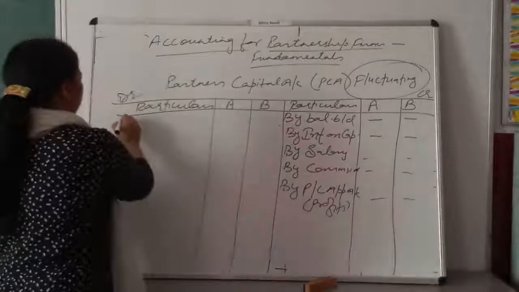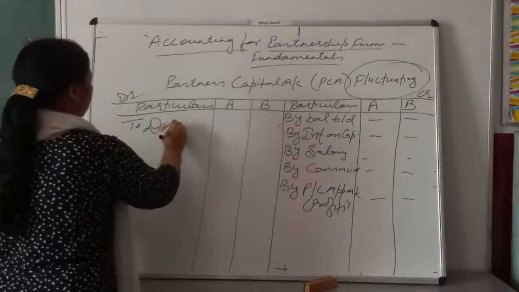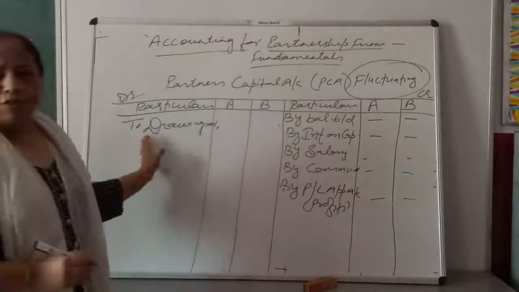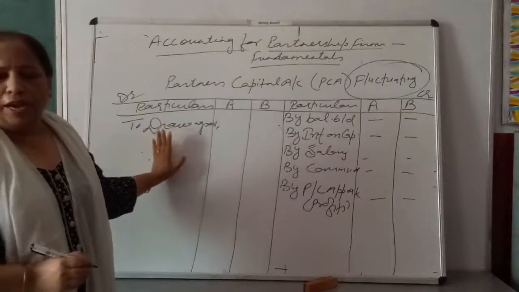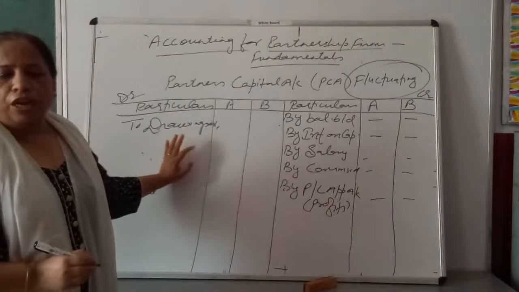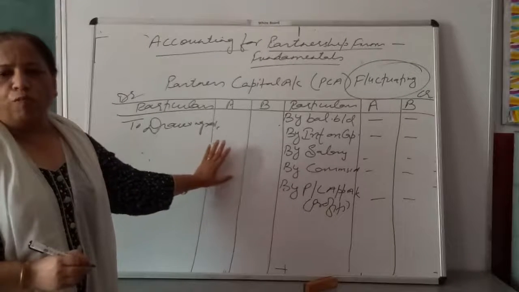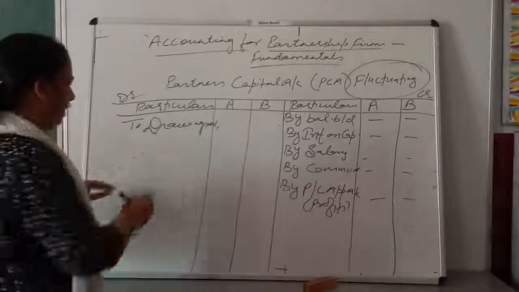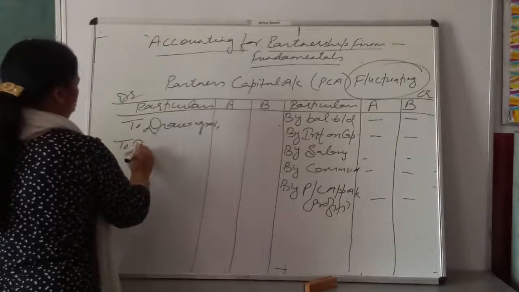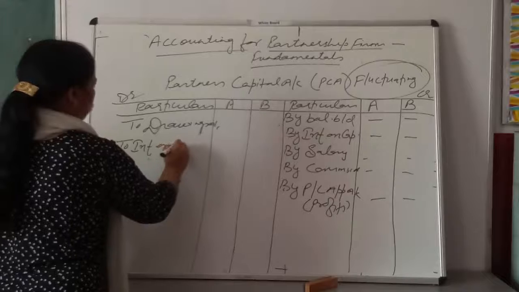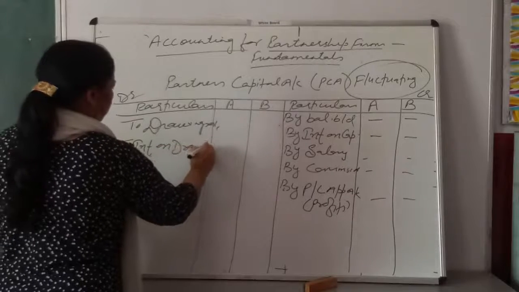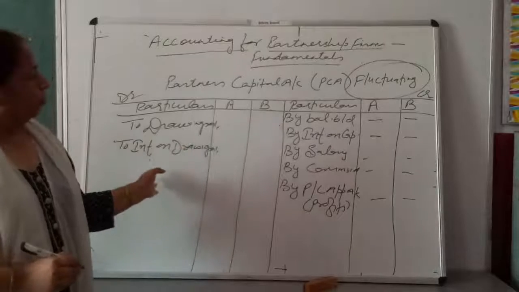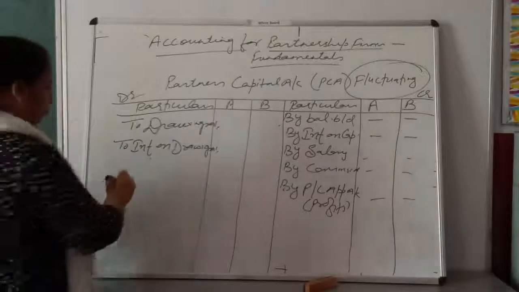Debit side, what will you write? To drawings. If partners are withdrawing any type of money from the firm, it will be shown in the debit side of partner's capital account when capital is fluctuating in nature. Right? Here you will write to interest on drawings. Interest on drawings you will show in the debit side of partner's capital account.